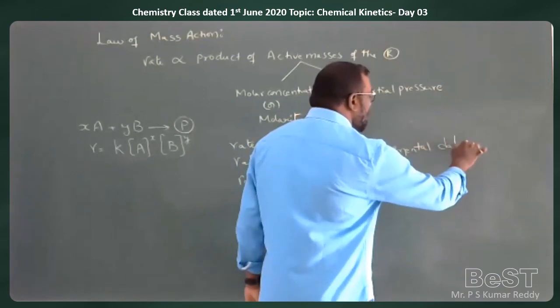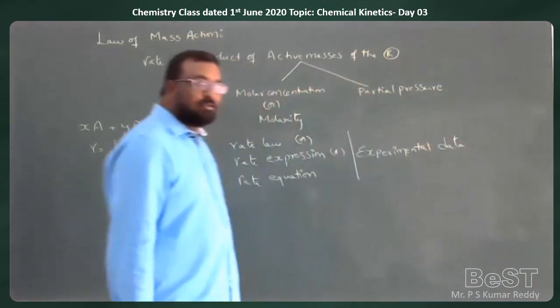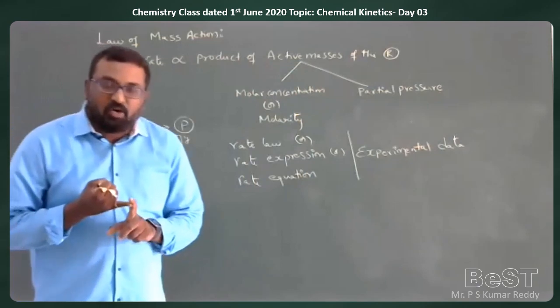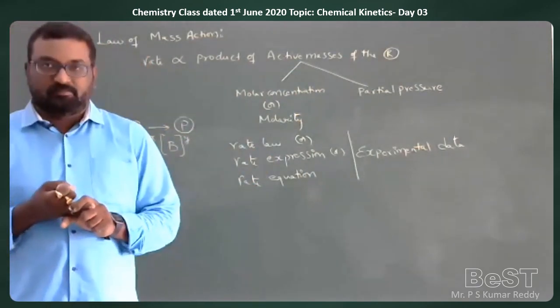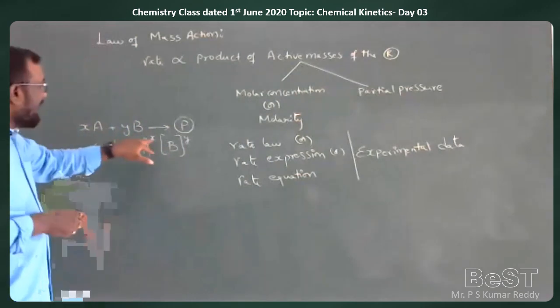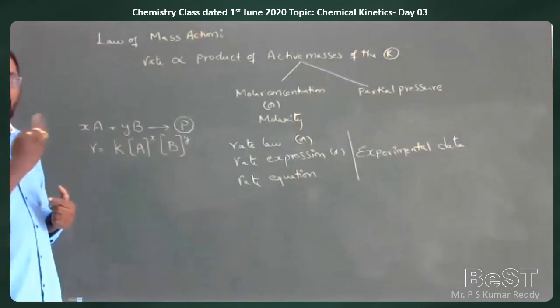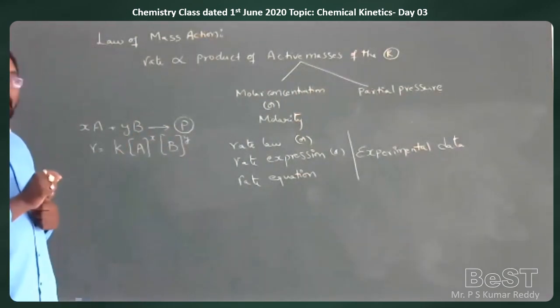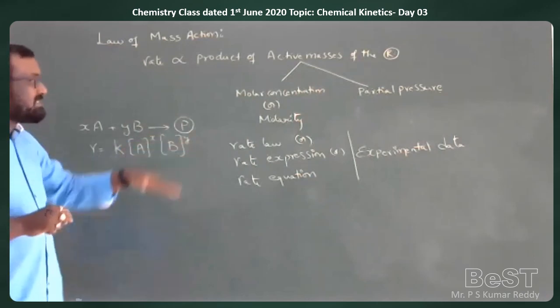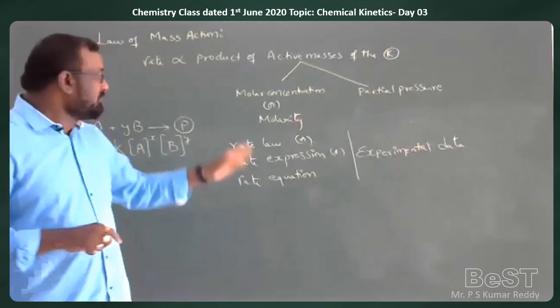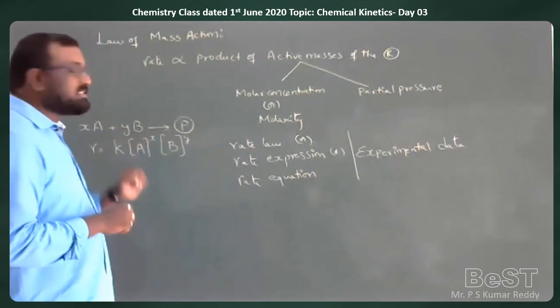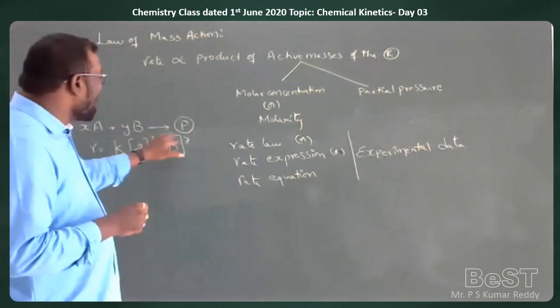Sometimes both the stoichiometric coefficients and the experimental data say the same thing, but sometimes these may change. Experimental data will say that the powers are not the stoichiometric coefficients, so automatically the powers will be changed.